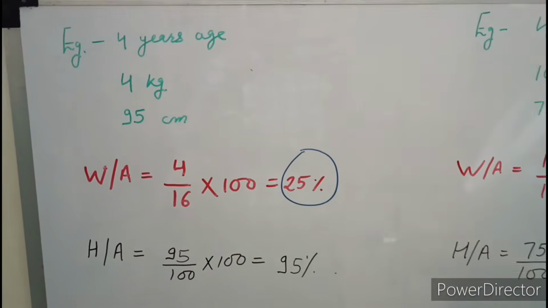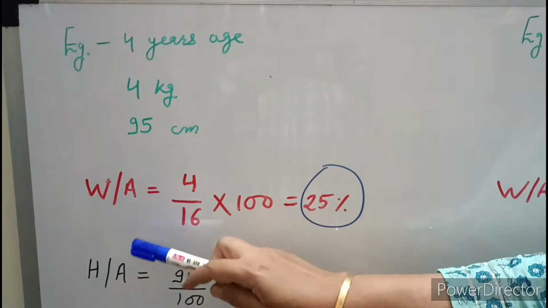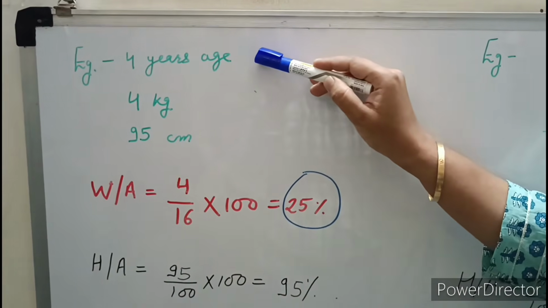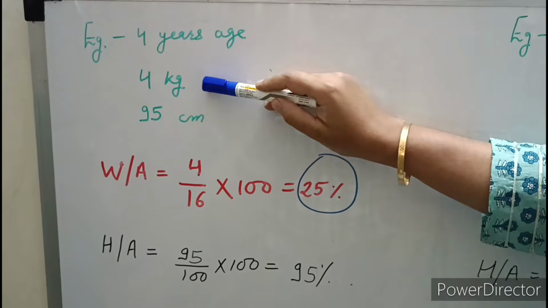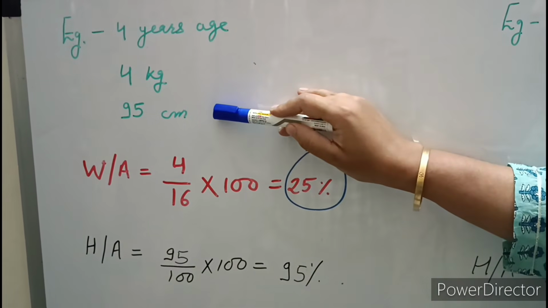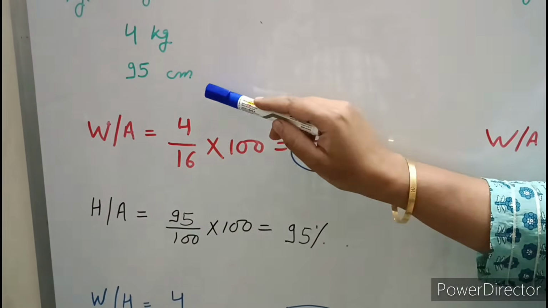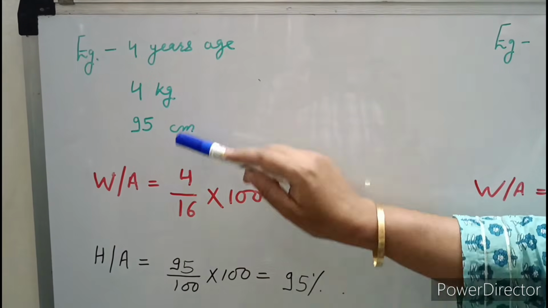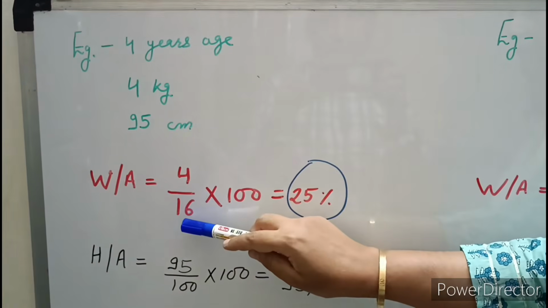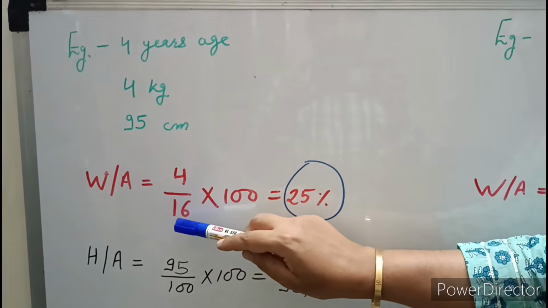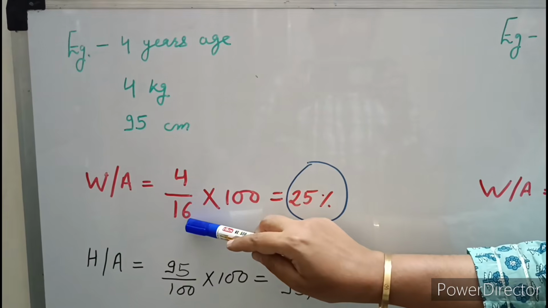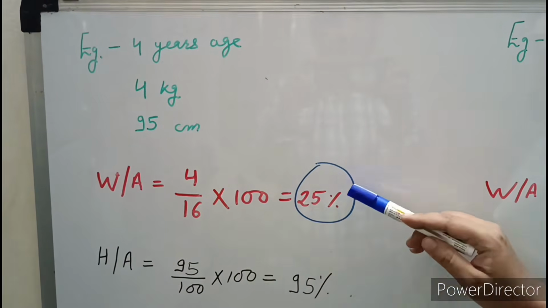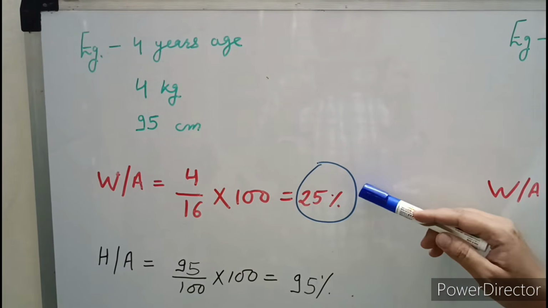Now I am going to tell you how to interpret the weight for age, height for age and weight for height. Example: a 4 year old female child, weight is 4 kilogram, height 95 centimeter. Weight for age is patient weight divided by expected weight. At 4 years of age, expected weight will be 16 kg, by the formula age in years into 2 plus 8. So 4 upon 16 into 100, weight for age will be 25%.